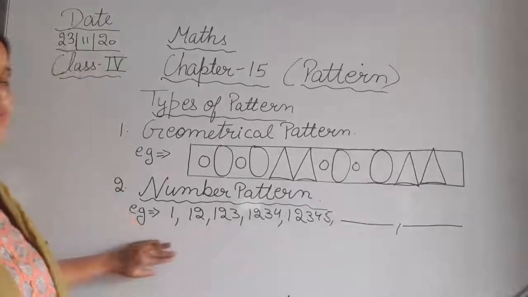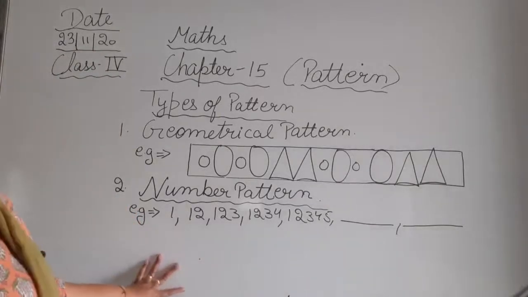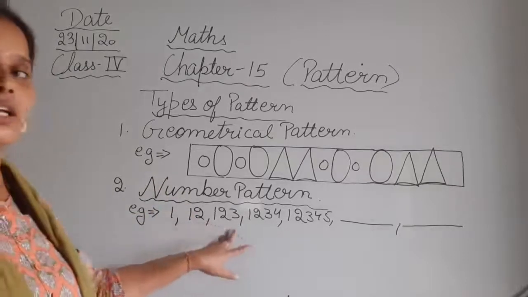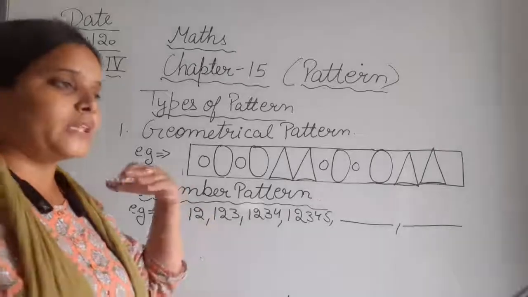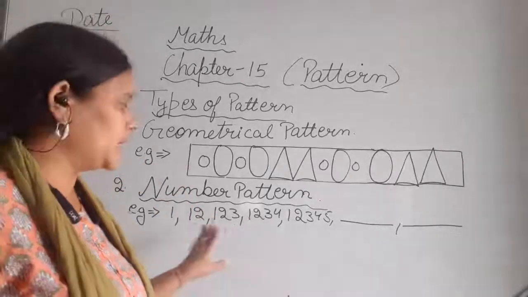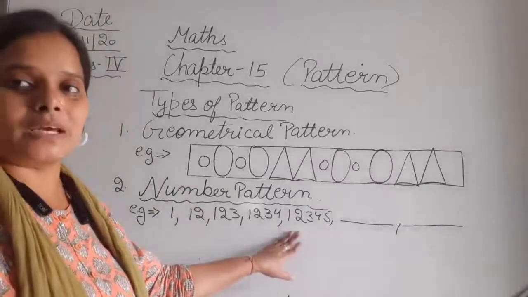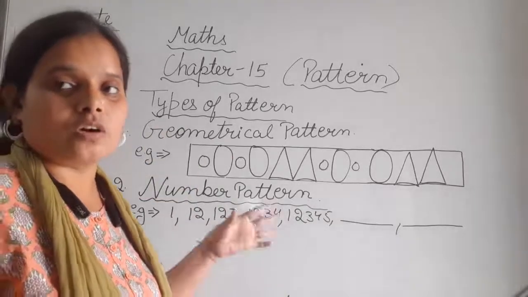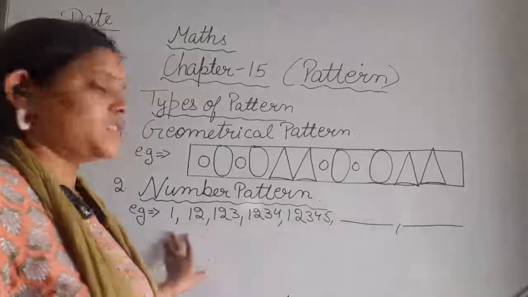So in this we are following the pattern of numbers. इस pattern of numbers में क्या है बेटा? You can see that at every stage we are adding the next digit. हर एक stage पे हम क्या करें? We are just writing the next digit, according to the counting. We are just adding one more digit.